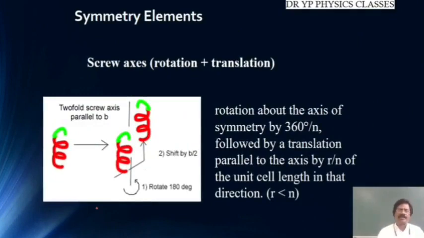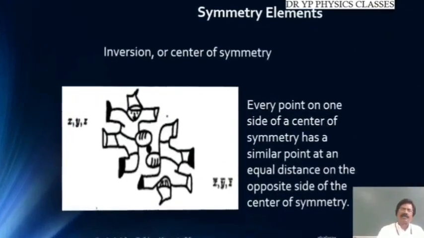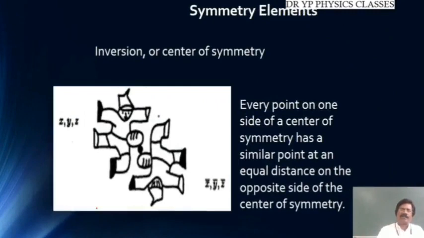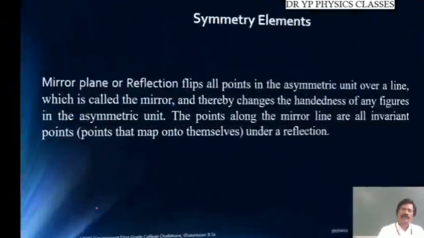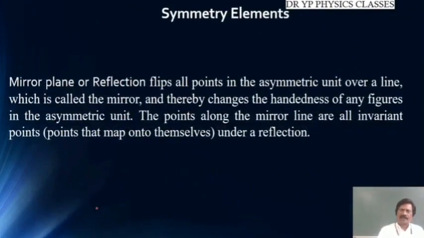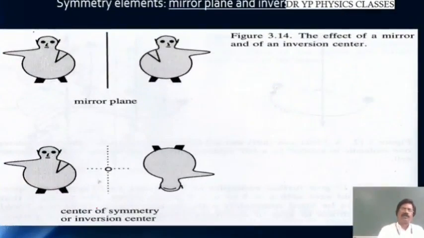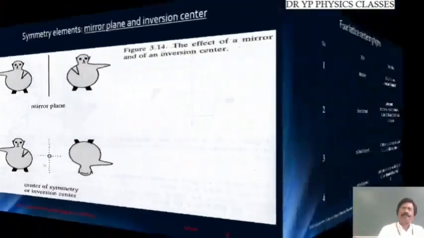So in the symmetry elements, we have a screw symmetry. Just diagrammatically I have shown it here. Inversion and center of symmetry here. Inversion. Symmetry elements, same explanation, there is nothing more to discuss. Mirror plane and inversion symmetry. This is a mirror plane symmetry. You can see here left and right are interchanged, up and down. This is inversion symmetry. This is mirror plane symmetry.